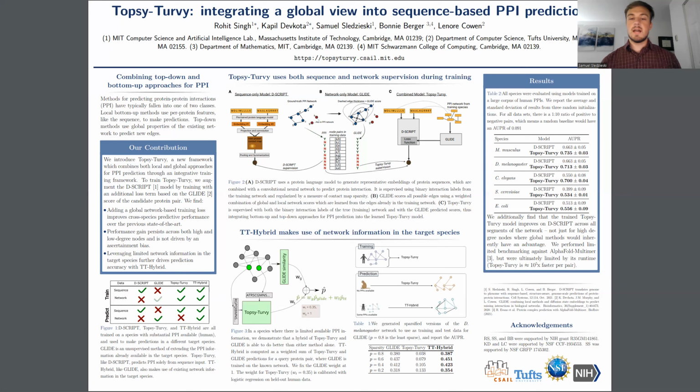We benchmark TT hybrid by generating subsets of a fly network where we remove some of the edges, use the edges that remain as training data for Glide, and use the edges that were removed to test Glide, Topsy-Turvy, and TT hybrid, where Topsy-Turvy and TT hybrid were trained on human data. We find that across different levels of sparsity, so different levels of already existing protein-protein interaction data, TT hybrid is able to outperform either of its constituent parts. And thus we recommend the use of TT hybrid for prediction of protein-protein interactions in species where some protein interaction data does exist.